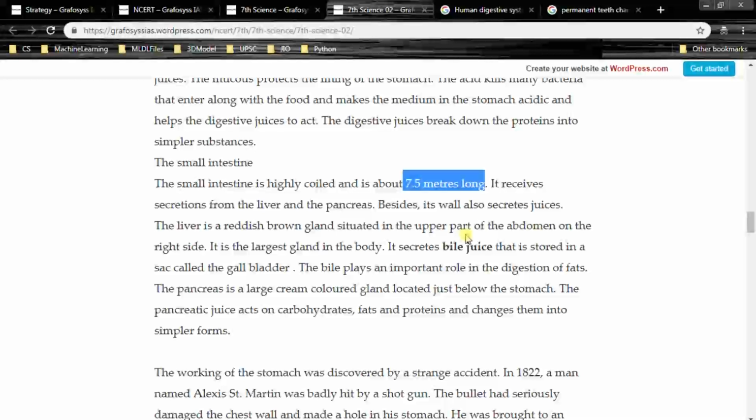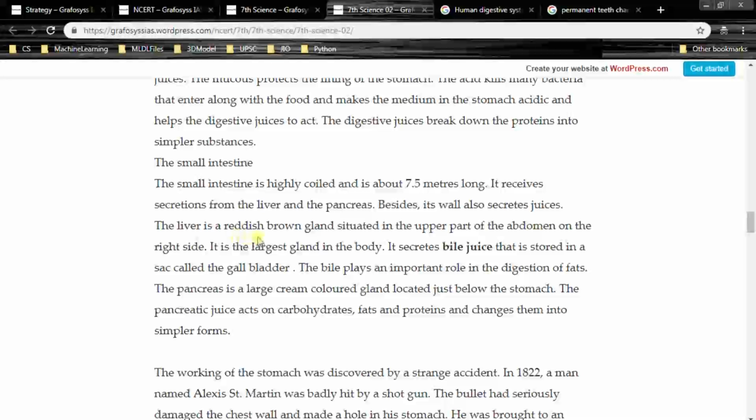So you can imagine how long our small intestine is. 7.5 meters means it is approximately 5 times our height, right? It receives secretions from liver and the pancreas. Besides, its wall also secretes juices.